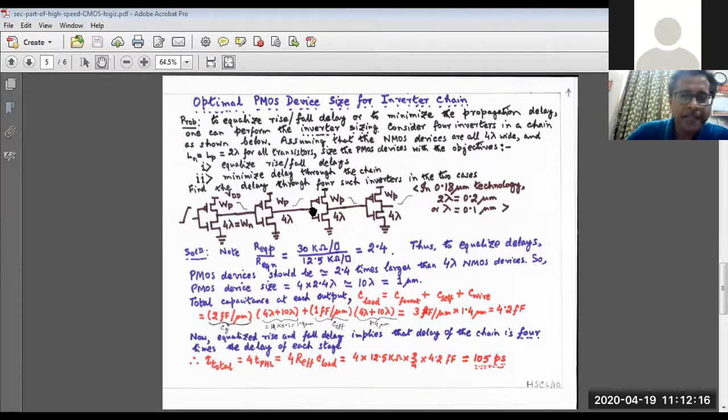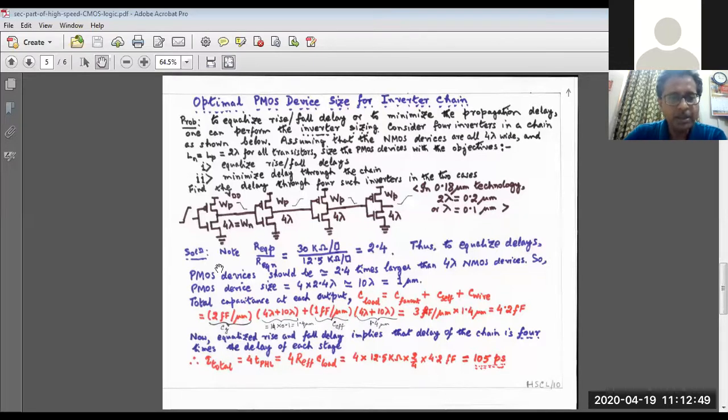So here, consider 4 inverters in a chain as shown below. Assume that NMOS devices are all 4 lambda wide, while the channel length is 2 lambda for all the transistors. Size the PMOS devices with the objectives: equalize rise and fall delay, and minimize delay through the chain. Find the delay through 4 such inverters in the 2 cases. In 0.18 micrometer technology, 2 lambda equals 0.2, or lambda equals 0.1.